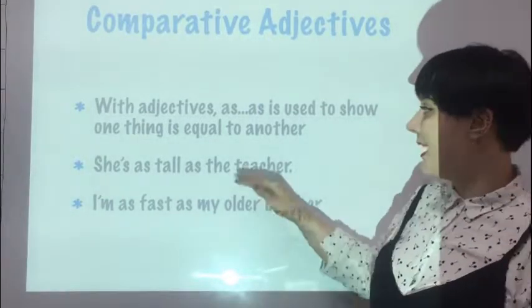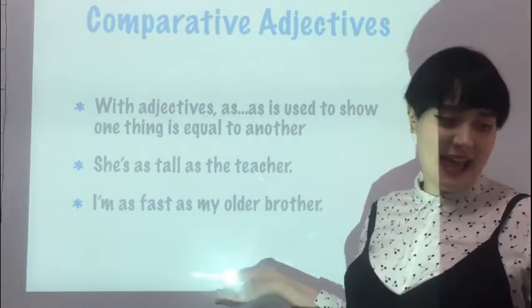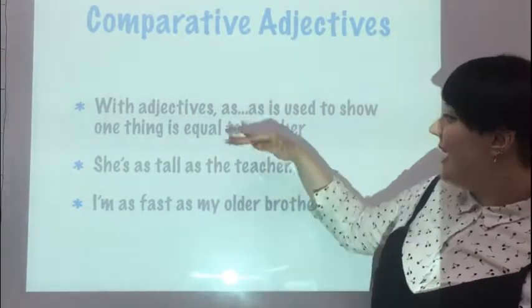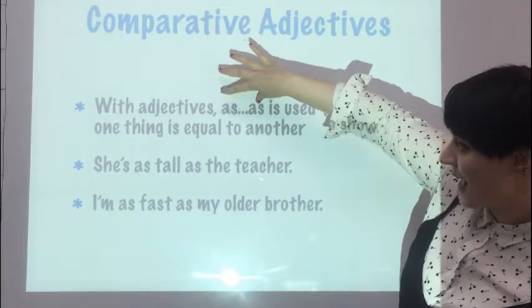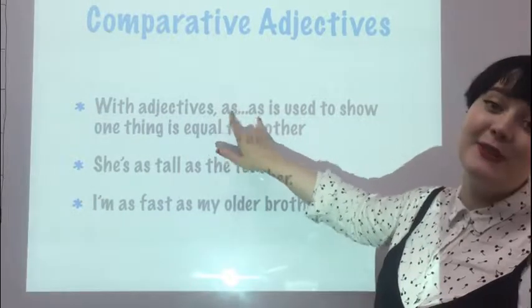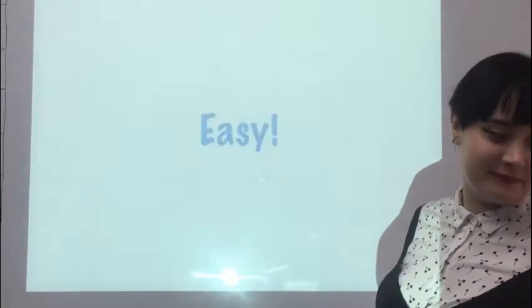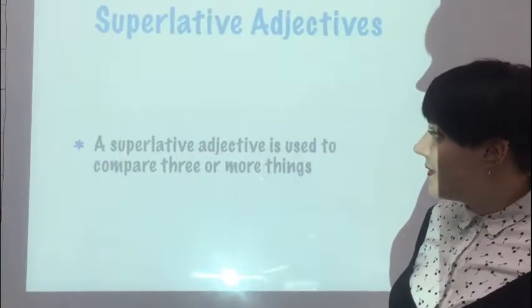Easy, right? So when you have something that is equal to each other, you can just use as. I think that's a super good example, because when you see it like this, as is equal to as is exactly the same. So when you have two similar things or equal things, you can use as. Easy, right? So, superlative adjectives.